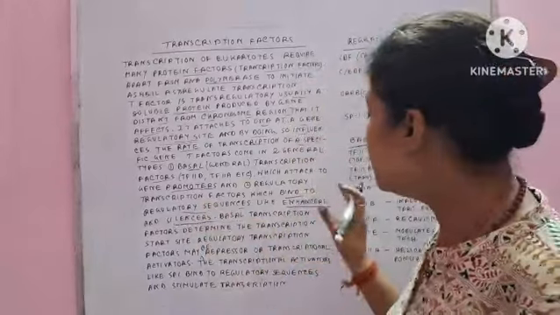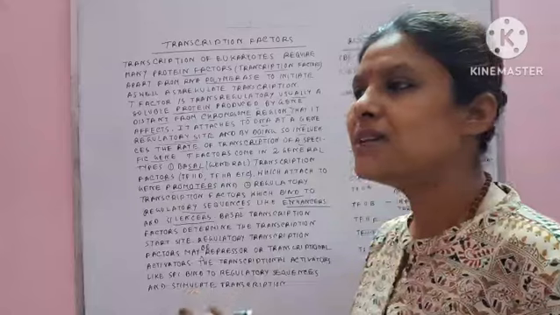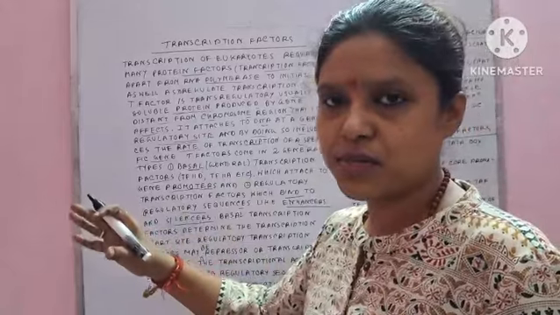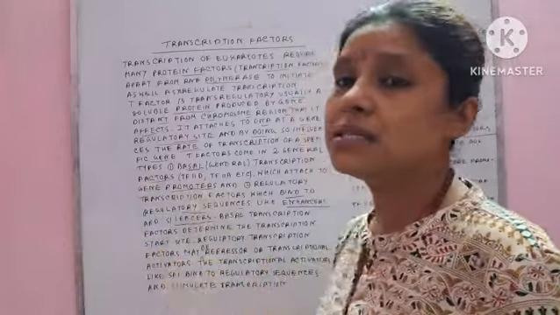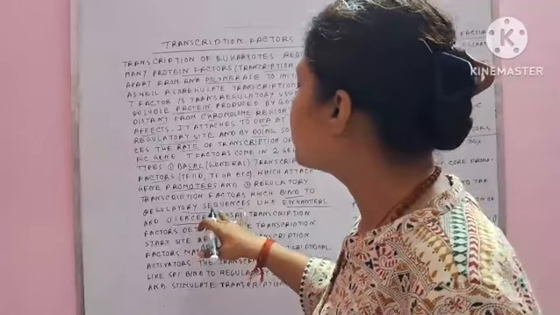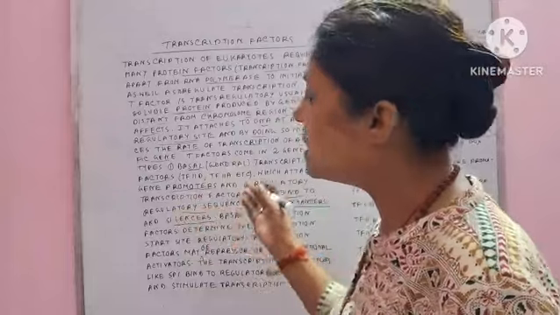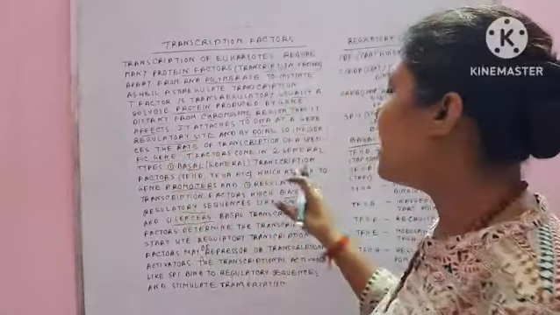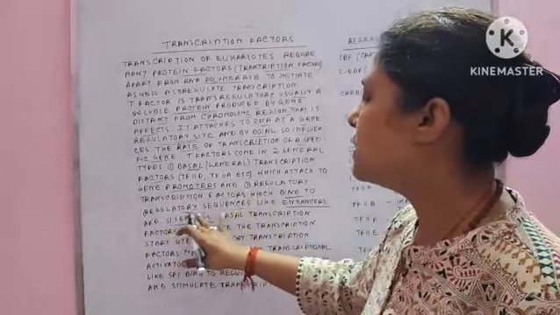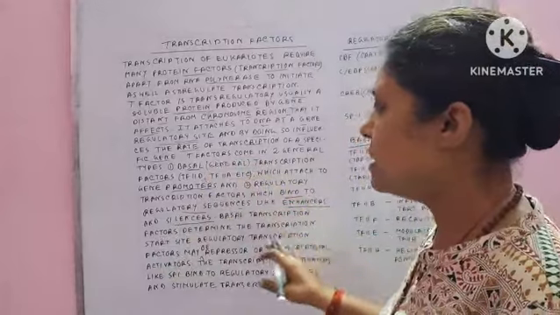The enhancer means it enhances the initiation or the transcription process, and the silencer means it tries to stop it. I will try to explain the enhancer and silencer in another topic. Clear? So the regulatory transcription factor binds with the silencer or the enhancer.